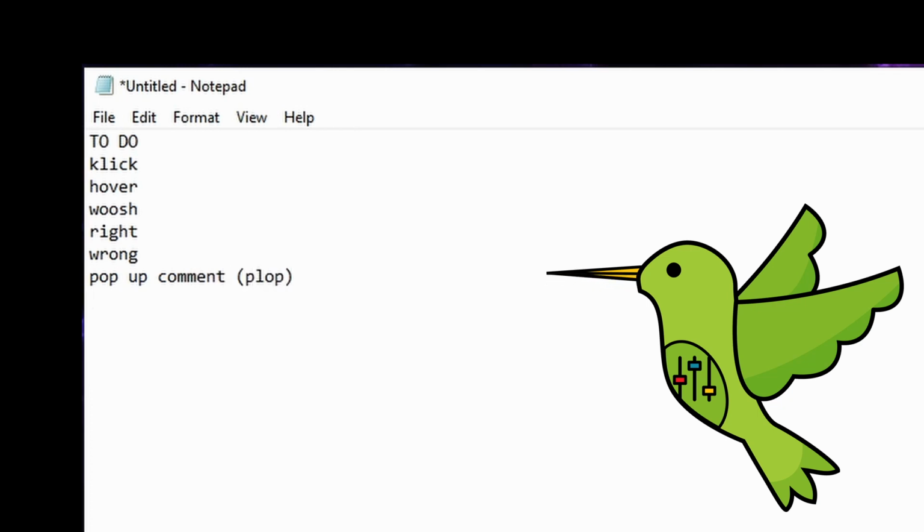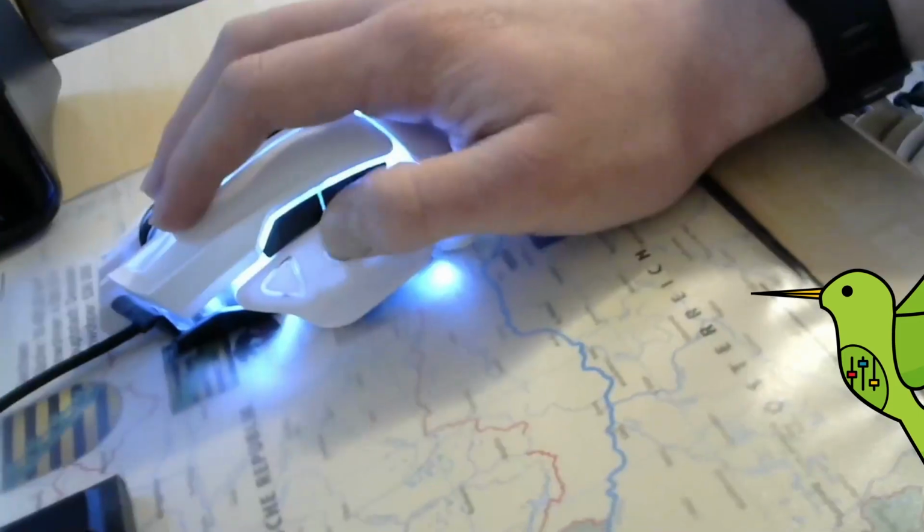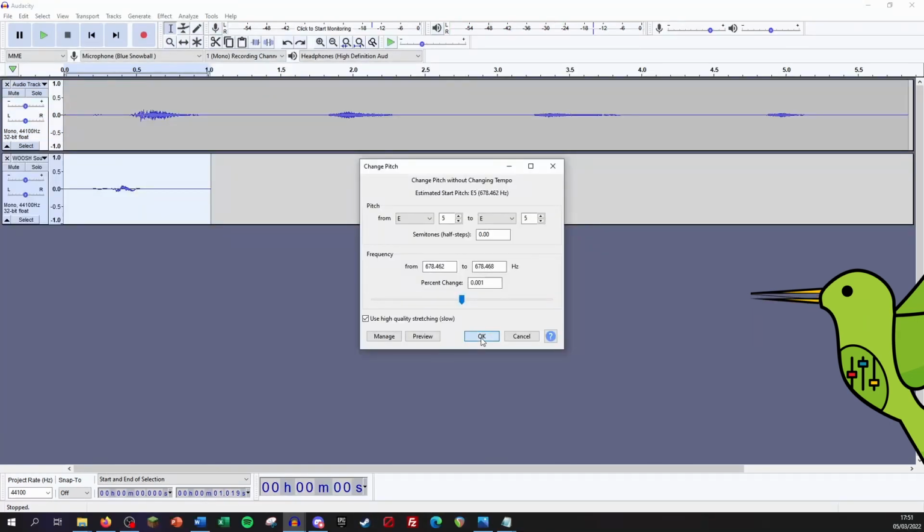Let's get into it. I like to just start out recording random sounds which could sound close to what I want to achieve, and if I run out of ideas, I just turn to my music program of choice, Reaper, and repeat the same process there with musical instruments. Now, some of those went pretty smoothly. For example, the click was just. The whoosh for changing pages and the pop-up command were quite easy as well, only requiring me to record myself trying to imitate those sounds and then just pitching them up or down.